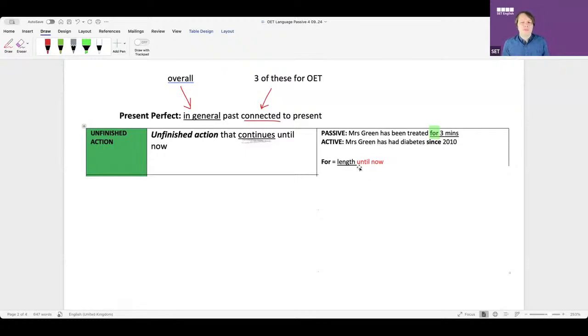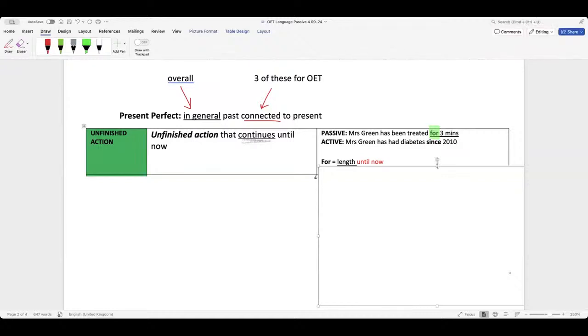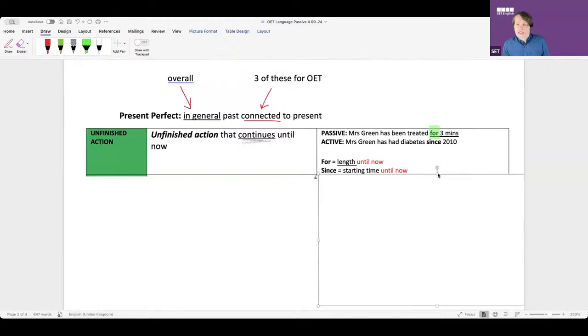Okay, what does since mean, guys? What's the meaning of since? Starting time until now. It is starting time until now. Again, guys, does this make sense? Let me give you another example.